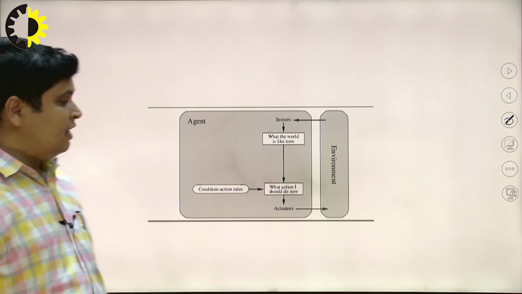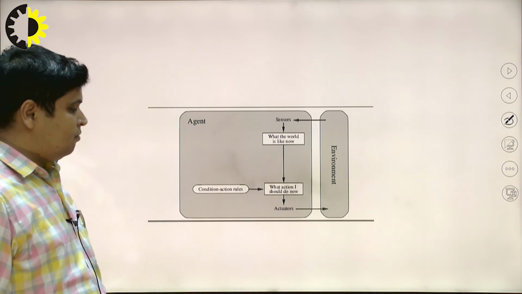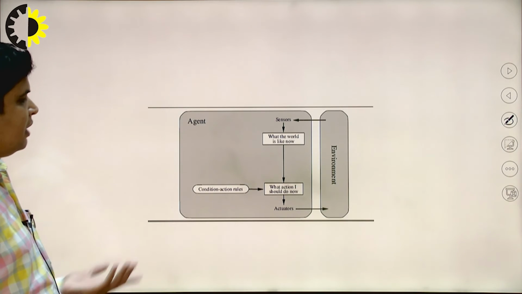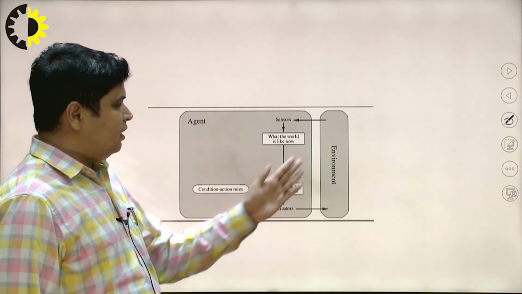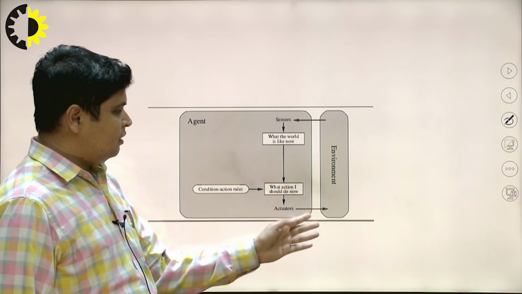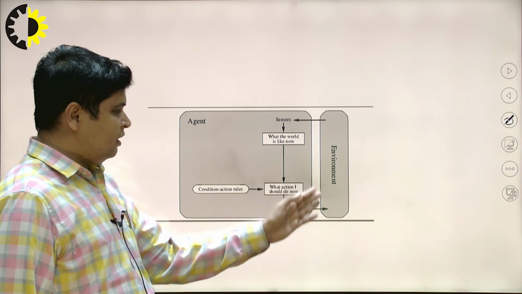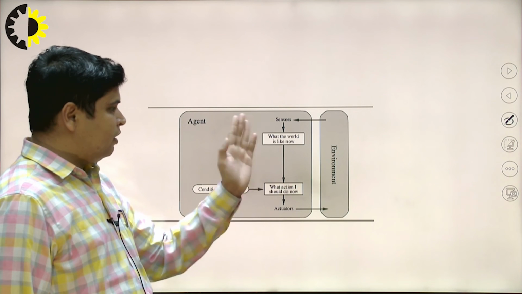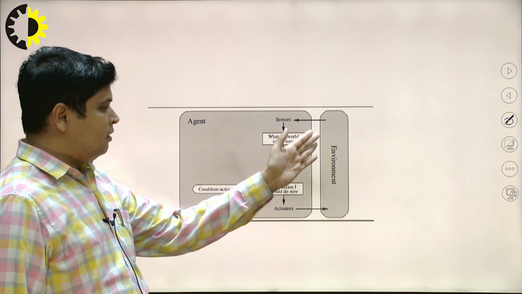You will see here inside this picture, this is the normal example. The sensor learns the environment.